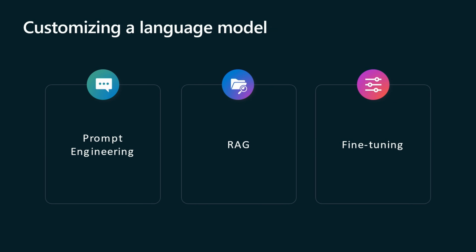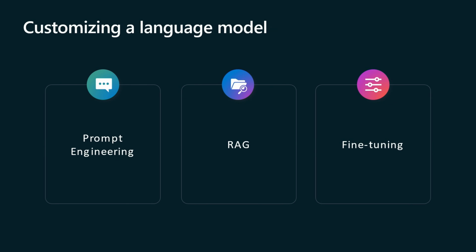RAG combines the model with an information retrieval system, which can be a repository of private data, documents, or even the public internet. With real-time retrieval of relevant information, RAG can significantly improve the accuracy of the response. However, implementing RAG can sometimes be technically challenging and can be costly also. So running these real-time information retrievals is computationally expensive.